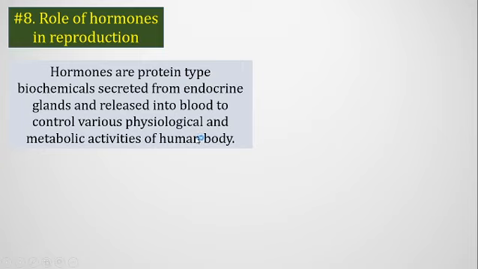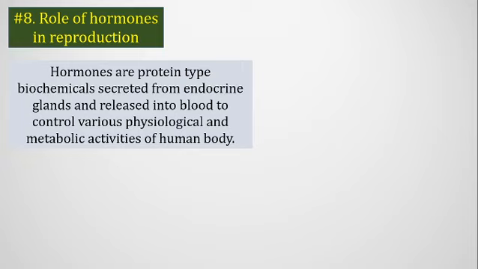At first we have to understand that hormones are very different from enzymes. Enzymes are also protein-like substances, but they are different from hormones. Hormones are secreted from endocrine glands, while enzymes are secreted from exocrine glands. Hormones are released into the blood, while enzymes are released through some ducts, not into the blood.